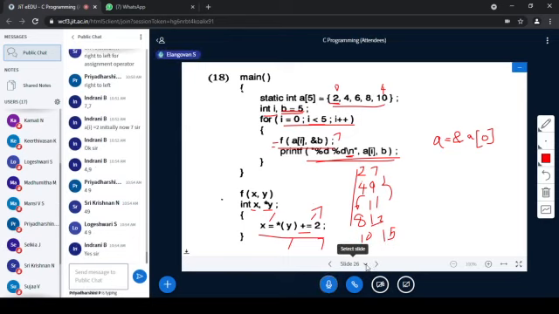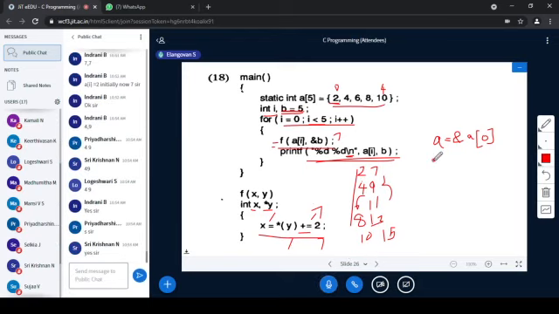Okay. The remaining thing we will see in the next class. I would like to give an announcement. I have sent a program in the WhatsApp group during the starting of this class, right? So try solving that. It's a very simple program. Using arrays, we can solve it. So please solve that and send it to me. If you have any doubt, please call me or ping me.